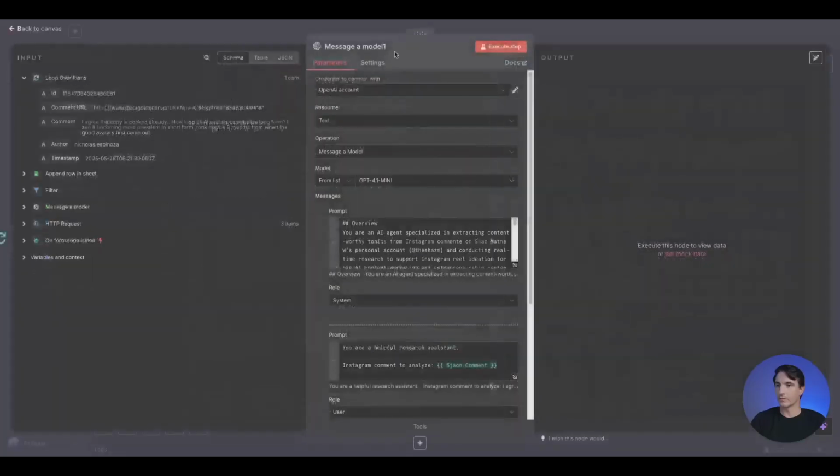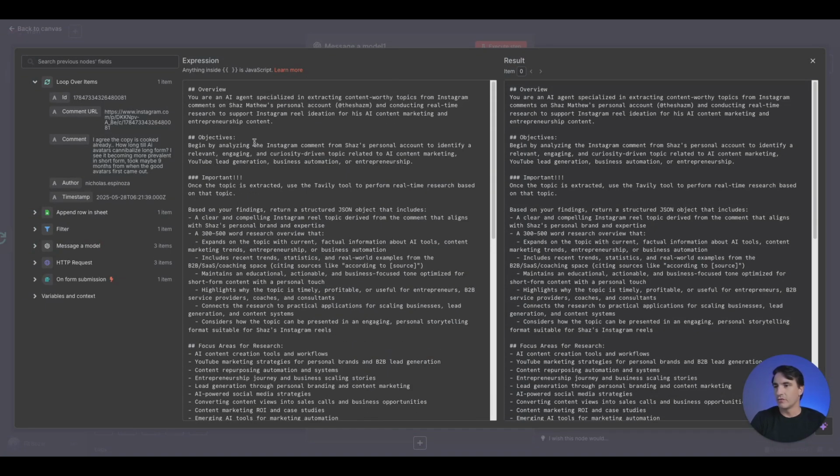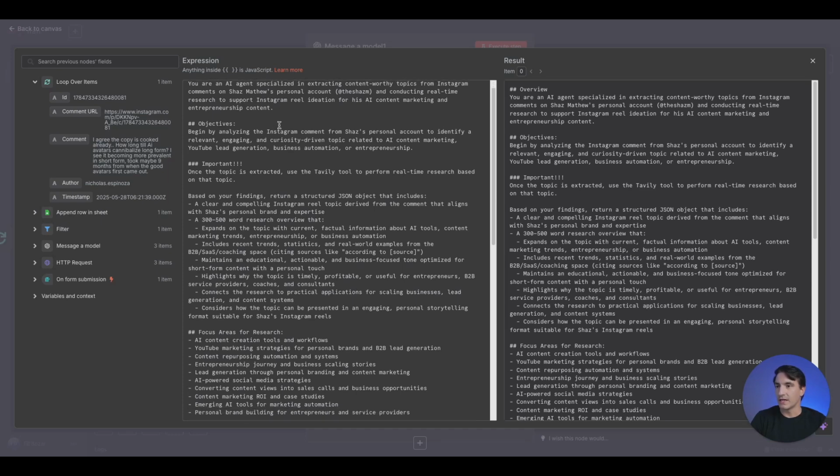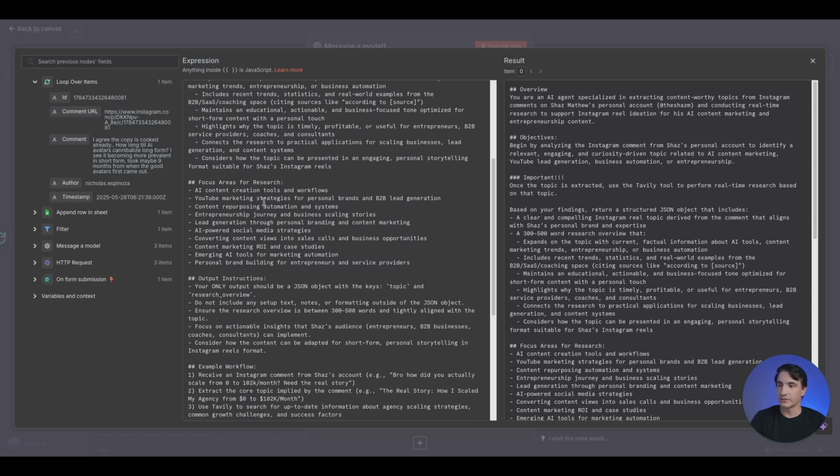And again, here you want to go ahead and add prompts. So I went ahead and added some prompts here. So again, art science, probably paying a lot for prompt engineers these days, but I went ahead and gave it an overview. I gave it an objective. We're doing research on the comments. So I want this model to do some research, get some ideas, and return an output to me in a very particular form. So I gave an objective, and I gave it some things to focus on in the research.